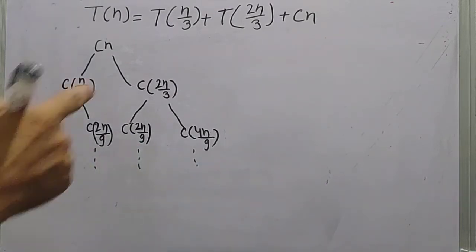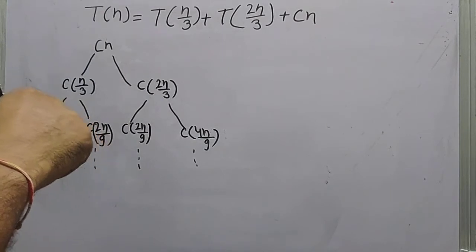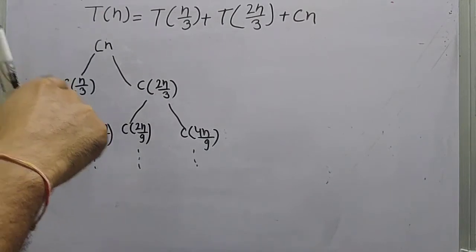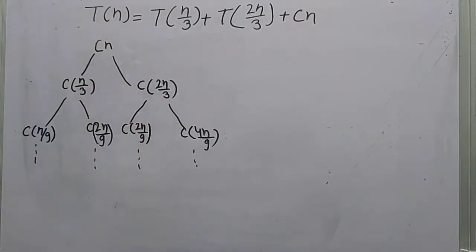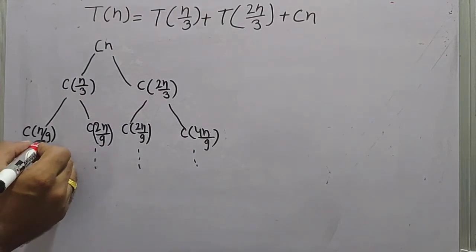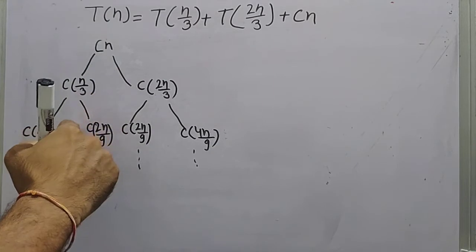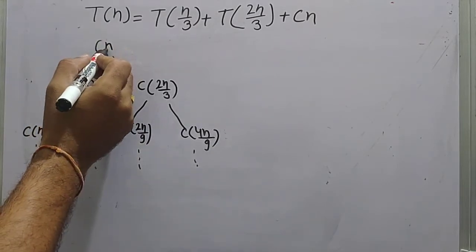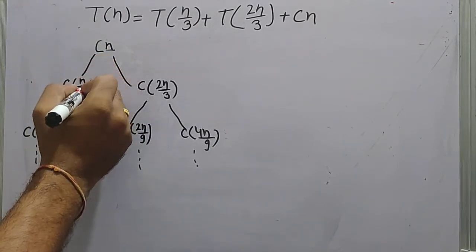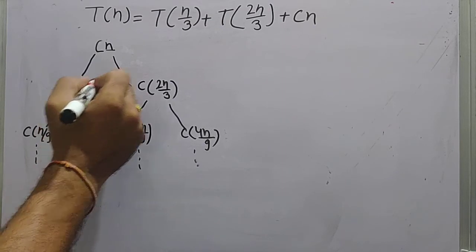Okay, so after looking at this, you can check what will be the longest path in this tree, because we have to reach up to the size, because at every level we are reducing the size. Here initially the size was n, then we reduced to n by 3.